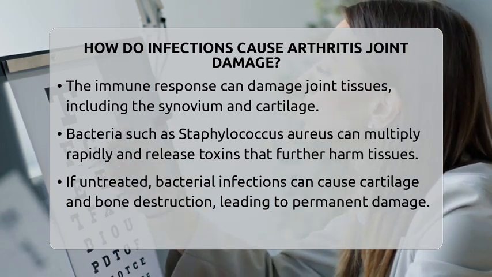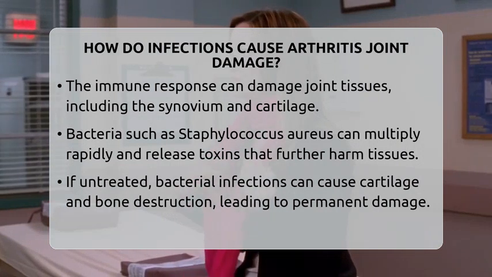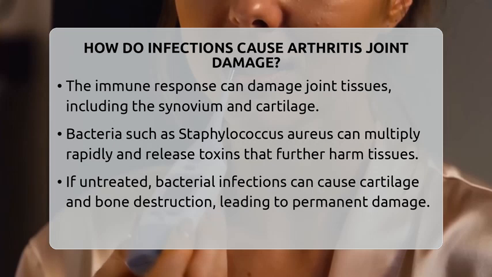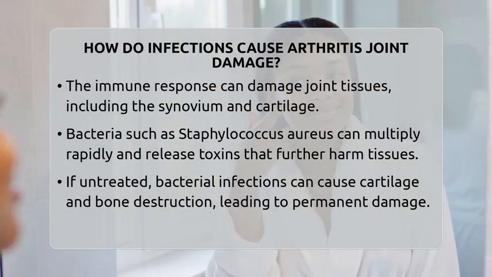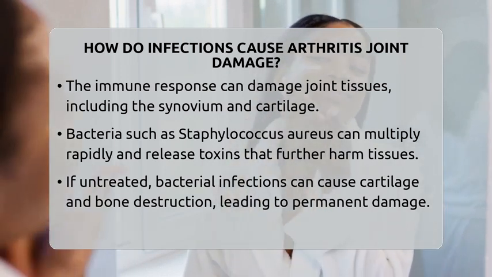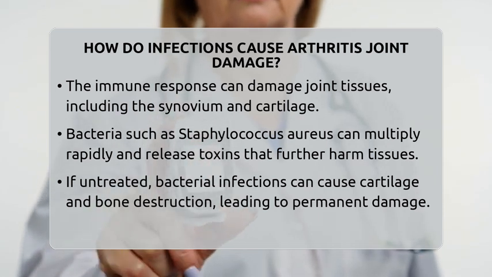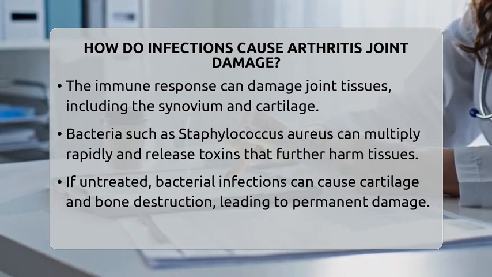The lining of the joint, called the synovium, can become inflamed and thickened. The cartilage that cushions your bones can also suffer. Bacteria are often the main culprits in infection-related arthritis. For example, Staphylococcus aureus bacteria can multiply quickly in the joint and release toxins that damage tissues further. If not treated fast, this can lead to the destruction of cartilage and even bone, which can cause permanent joint